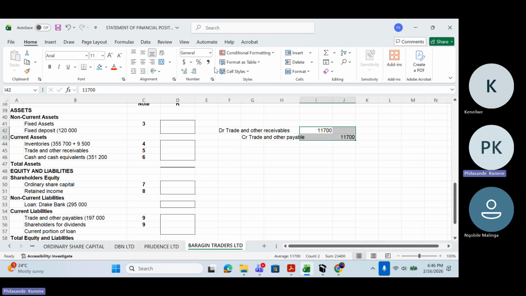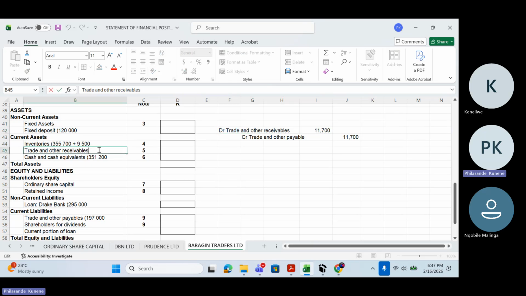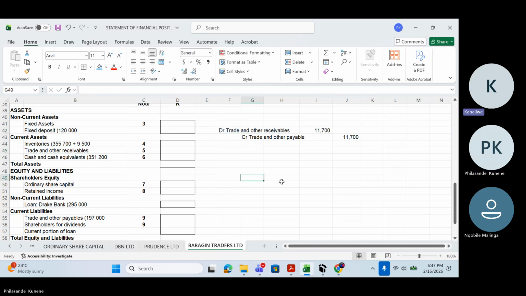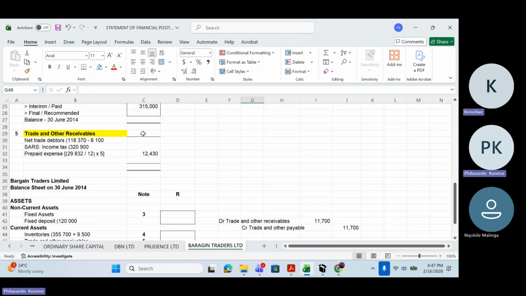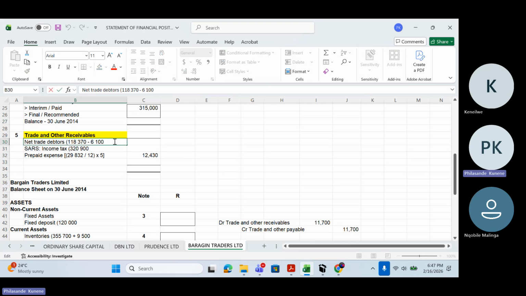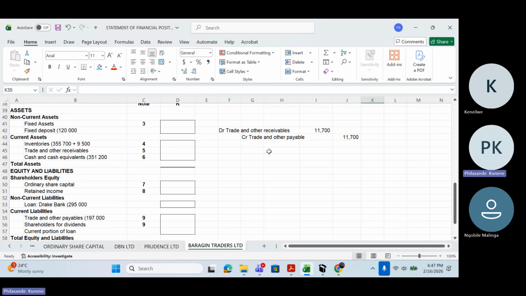So if it's like that, when I'm debiting trade and other receivable, what does that mean? Am I increasing trade and other receivable, or is it decreasing? Which side is trade and other receivable decreasing on, and which side is it increasing on? What do I need to do with this amount on my trade and other receivables? Are you going to add it? Very good. I need to add it on my trade and other receivables. So now on my net trade debtors, I need to say plus how much? 11,700. What must happen with my trade and other payables?